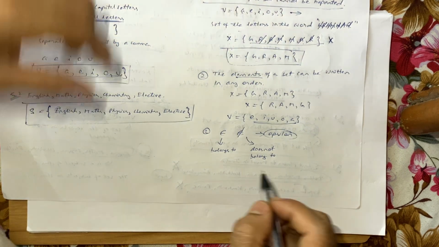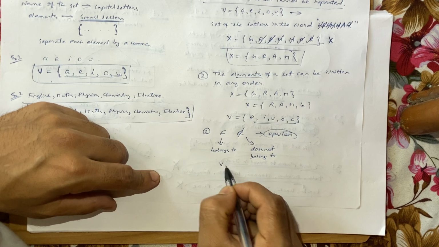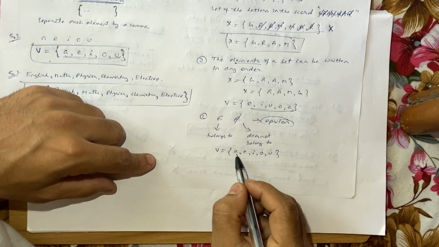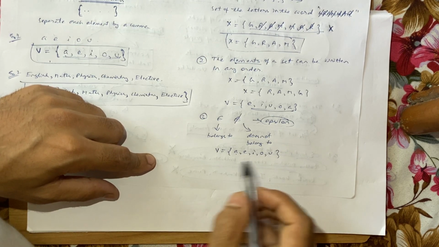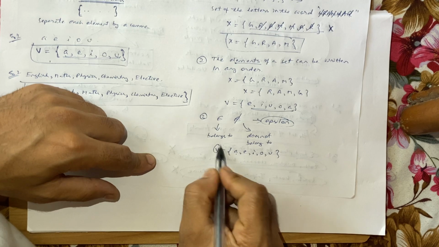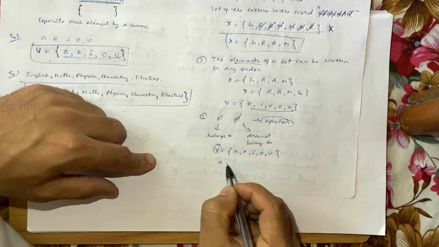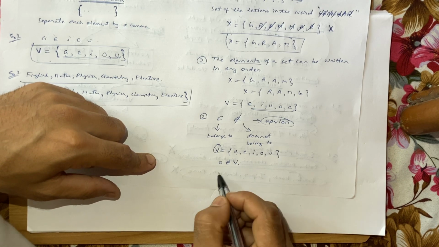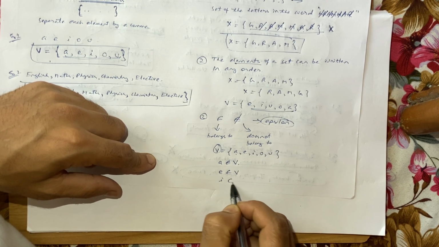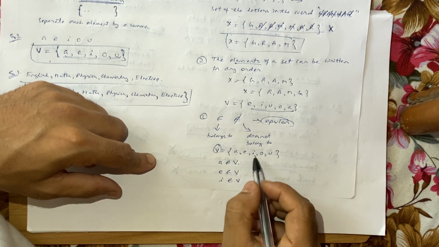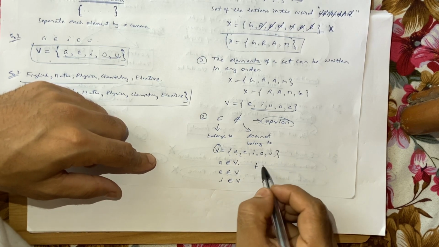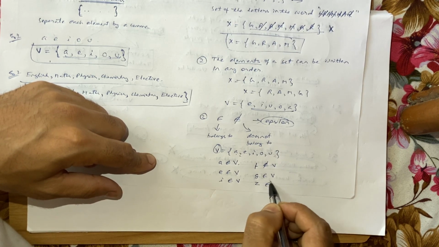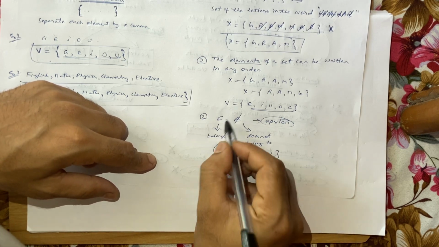So how to use this? Now if you focus on the set of vowels, V is equal to A, E, I, O, U, you can say that this A is an element of the set V. A lies inside the set V, the name of the set is V. So I'll say A belongs to V. E belongs to V. I belongs to V. But if you talk about F, is F there in this set? No. So F does not belong to V. G does not belong to V. Or Z does not belong to V. So this is how these two symbols are used.